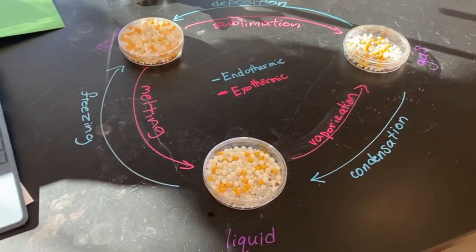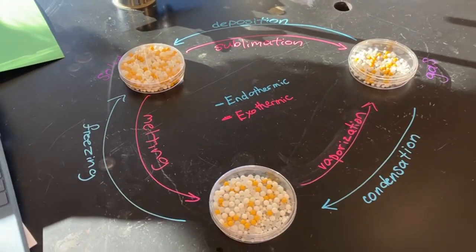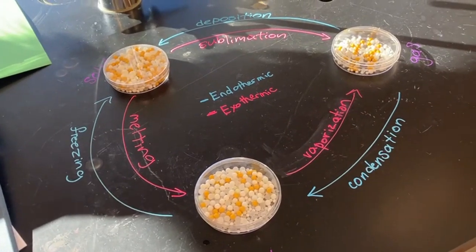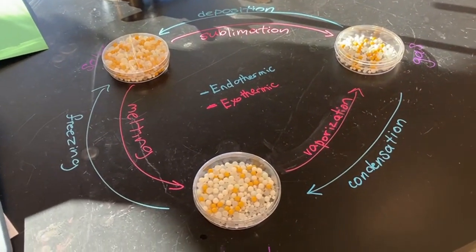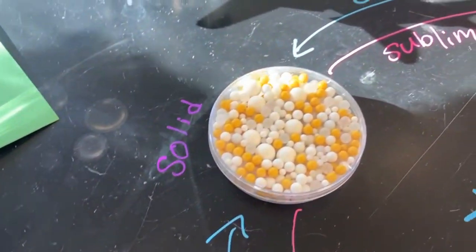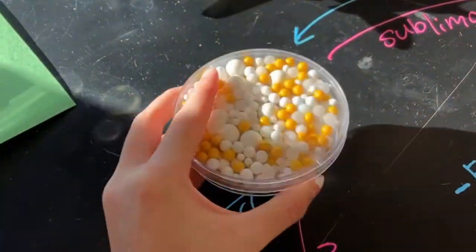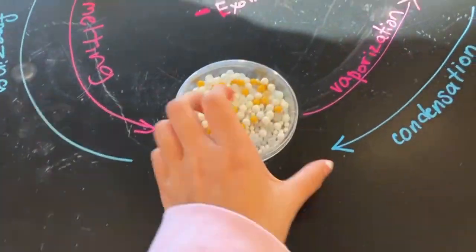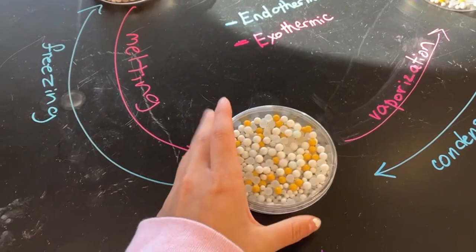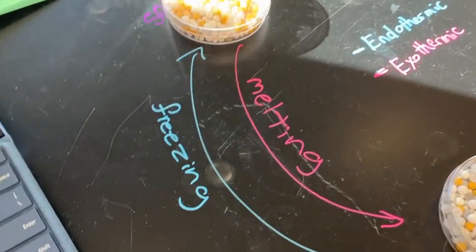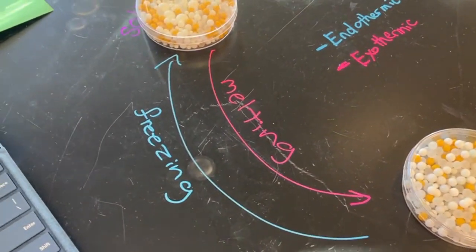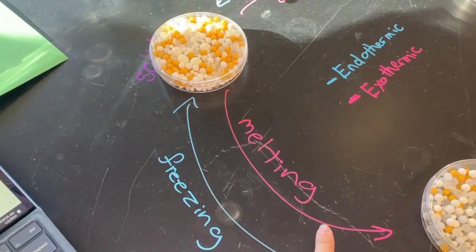Hi, I'm Helen, and I will be explaining the phase changes and how the intermolecular forces of attraction change during phase changes. When substances change from solid to a liquid, the intermolecular forces of attraction decrease in strength, and this process is called melting.